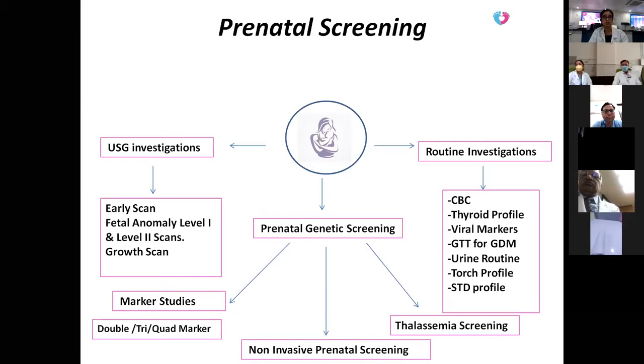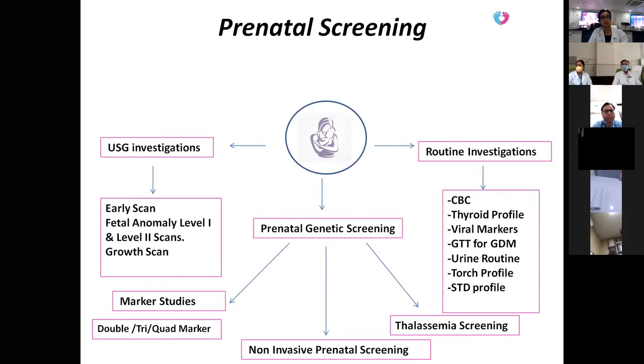For thalassemia screening, HB electrophoresis is generally done in all the pregnant ladies, so that we come to know the carrier status of the mother. Supposedly, if the mother is found to have any abnormal hemoglobin variant, then the same test is performed on the father. And if both are found to be minors and carriers for the same disorder, then a further genetic assay can be done in the baby to know whether the baby is a carrier or a thalassemia major case.